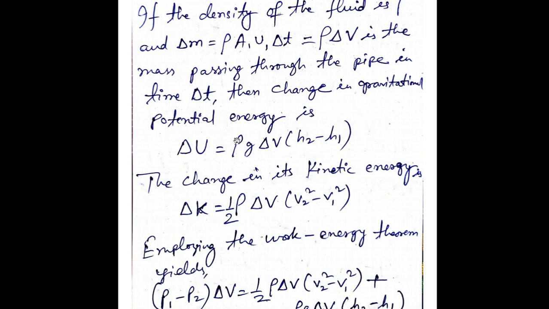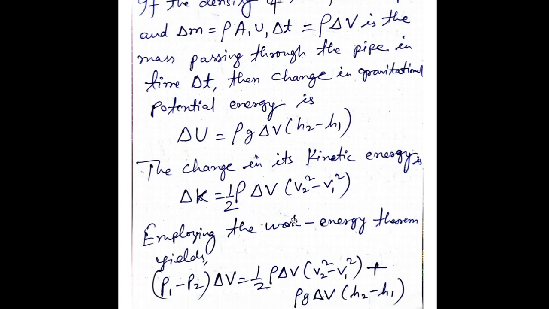Now I get change in the potential energy because of height and change in kinetic energy because of velocity. Correct? Now employing the work energy theorem. Okay, work energy theorem, I think this you will study in your earlier lectures, in your earlier chapters. Employing the work energy theorem, it yields that this is the work.